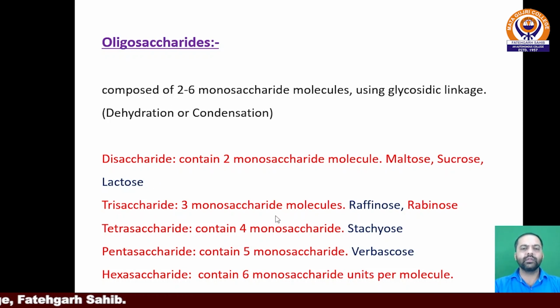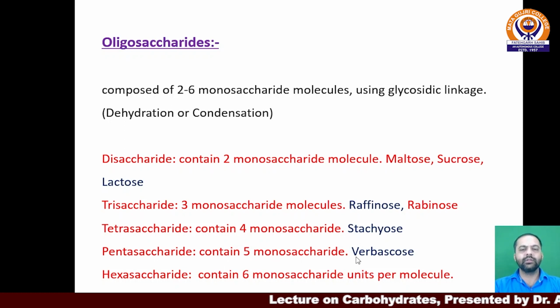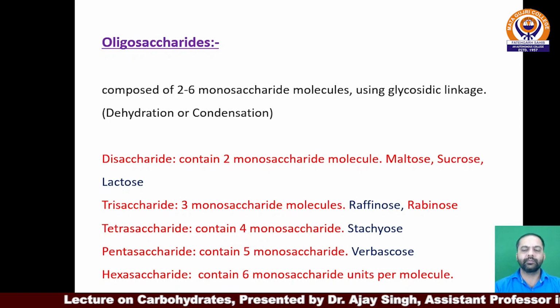Trisaccharides have 3 monosaccharide molecules, for example, raffinose. Tetrasaccharides have 4 monosaccharide units attached, for example, stachyose. Pentasaccharides have 5 monosaccharide molecules, for example, verbascose. Hexasaccharides similarly contain 6 monosaccharide units per molecule.